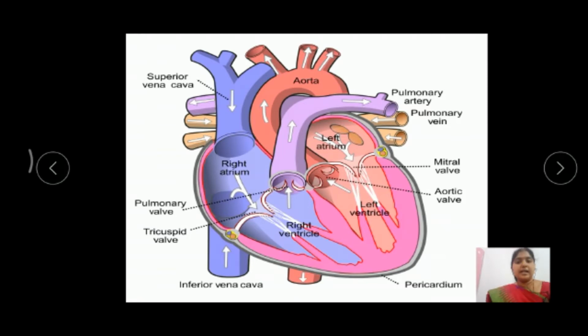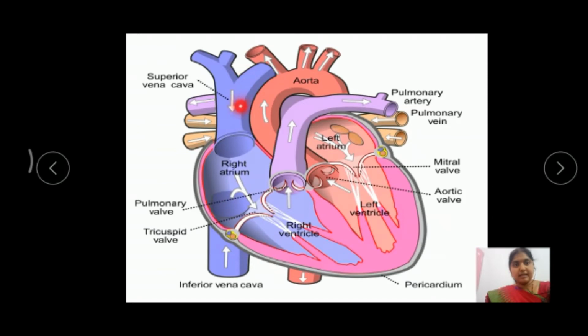The right atrium receives deoxygenated blood from two veins: the superior vena cava and the inferior vena cava. This is the superior vena cava and this is the inferior vena cava.